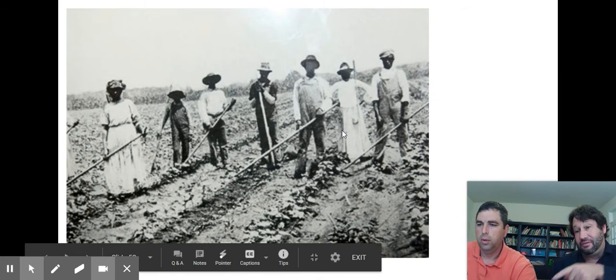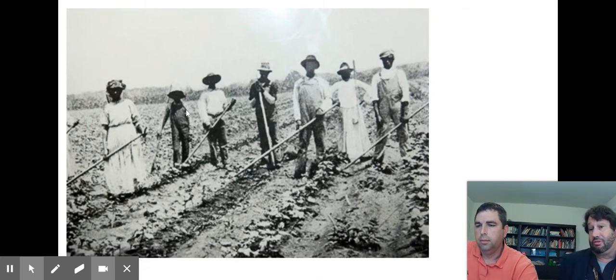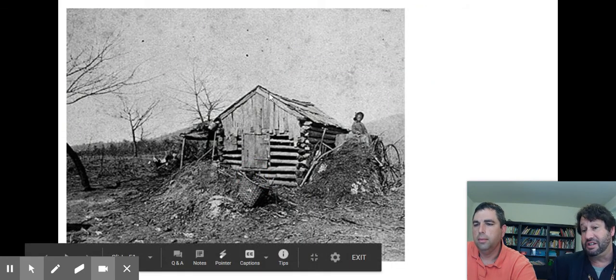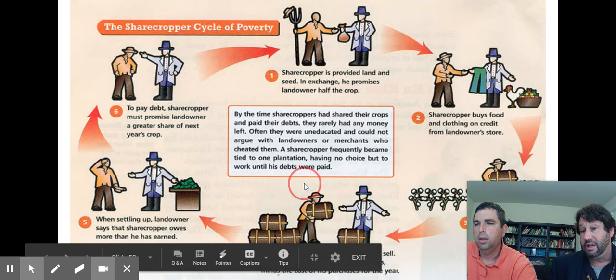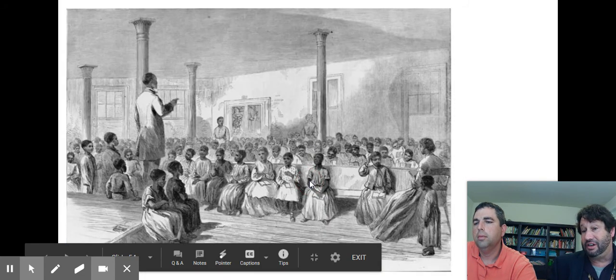And you can see some young folks out here. When you were working under these conditions, just think, there's no time for school or recreation. So this was a hard, sad life. You can see the shelters. And you can see just a cycle of poverty.